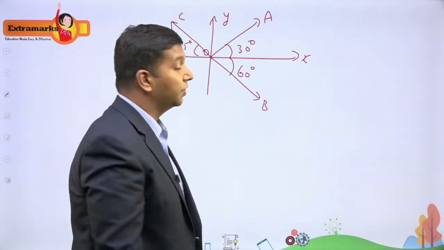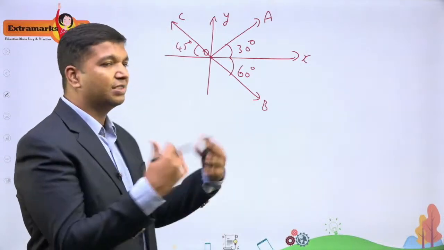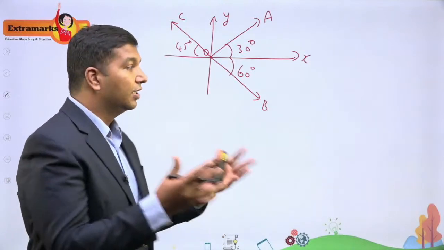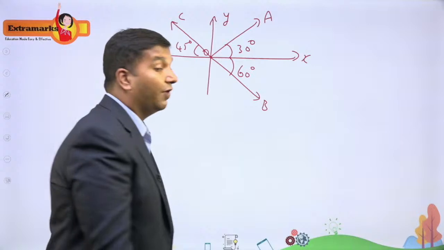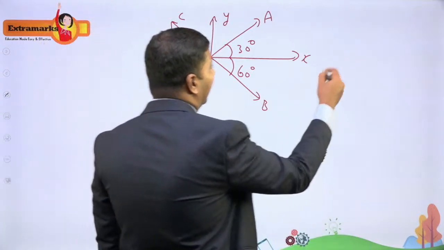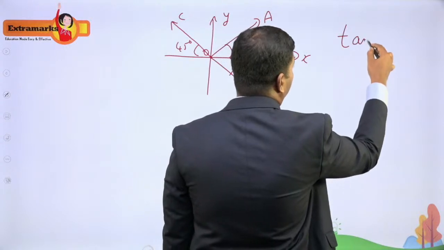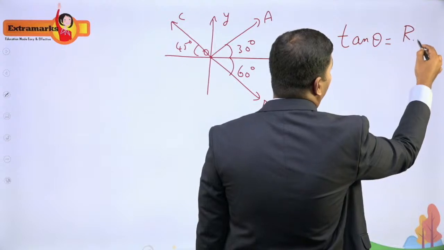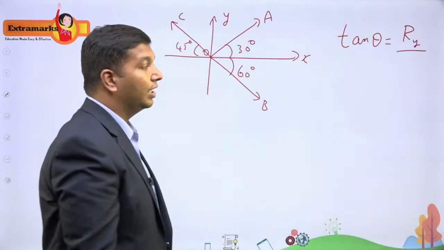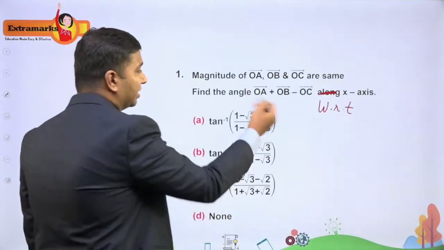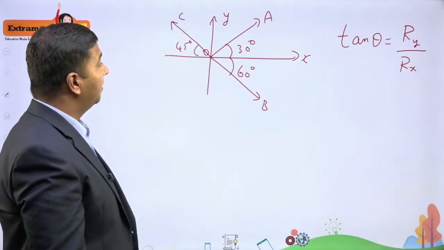Now what I'm going to do is resolve the vectors into x and y components. Finally, we'll be getting the resultant vector. So you know the angle made by the resultant vector with respect to the x-axis: tan theta is equal to the y component of the resultant vector divided by the x component of the resultant vector. Now let me resolve that.